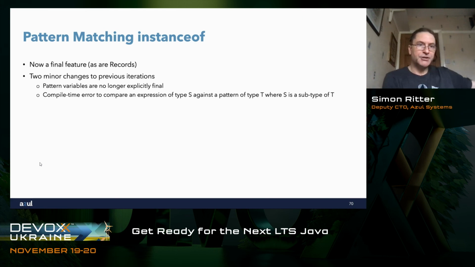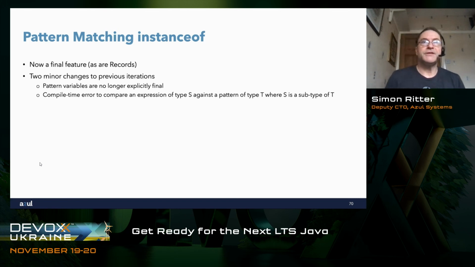So we had some changes in JDK 15, no changes in JDK 16. Pattern matching for instanceof also became final, but they did make two minor changes to the previous iterations. The first of those was that pattern variables, the ones that we use like String s, are no longer implicitly final. In the past they were.